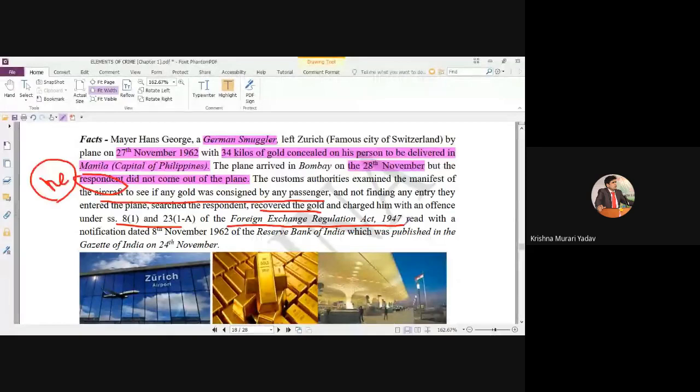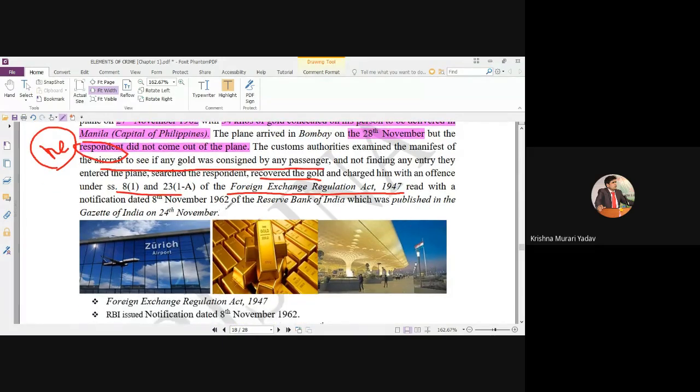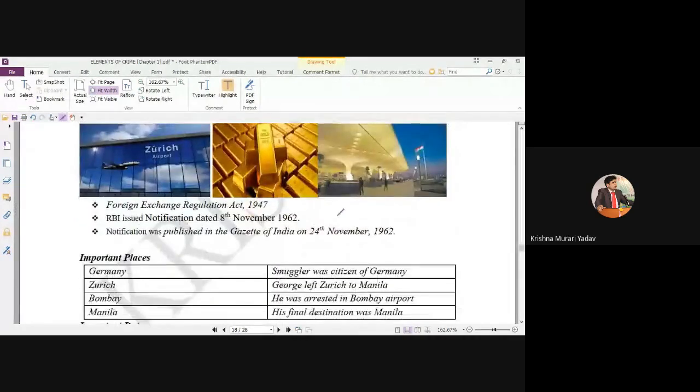So when he was examined, the authorities recovered 34 kg gold from him, and he was prosecuted under the FERA Act, which was in contravention of the notification issued by the RBI. Which statutory provisions are involved in this particular case?